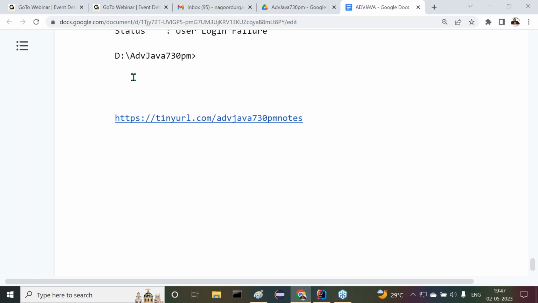There we can click on the document name, advanced Java like this. I want to change this document name also later on. It's a prerequisite only. For JDBC, separately I will prepare another document. There we can see the total content. Okay. All right, sir. Shall we start?